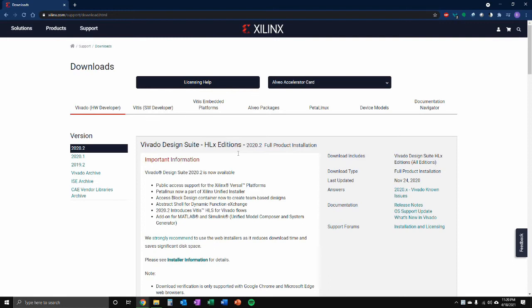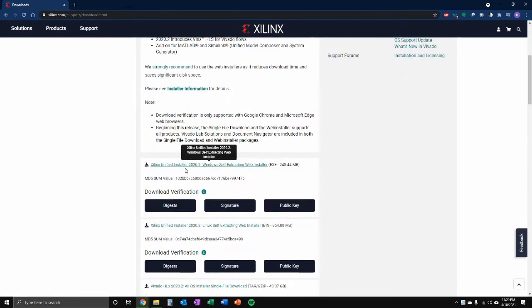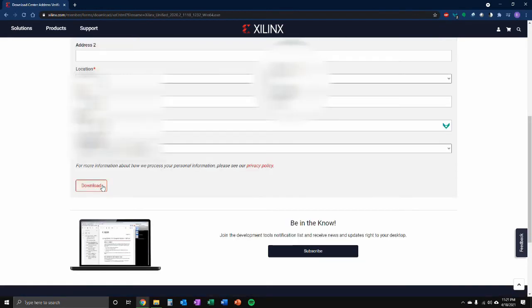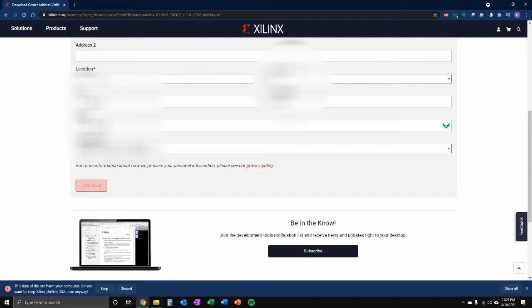And Vivado Design Suite-XLX Edition is what we're looking for. We're going to use the Xilinx Unified Installer 2020.2 version. It's a Windows self-extracting web installer. So you get a page here to input your personal information, and then you can click download. Select keep. Go ahead and open that up once it's done.